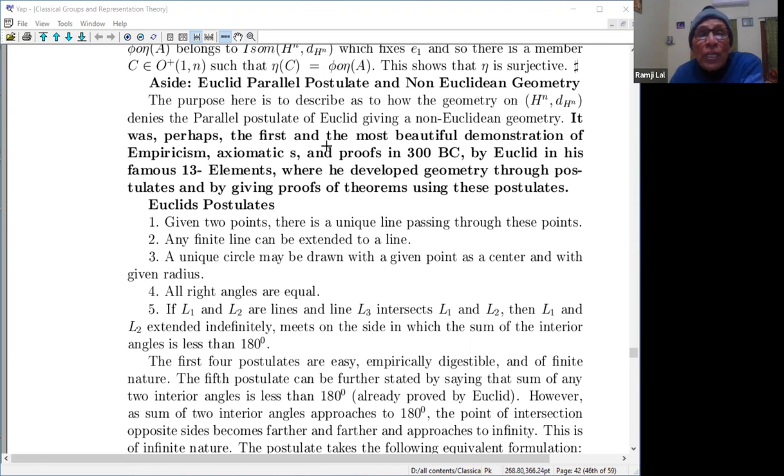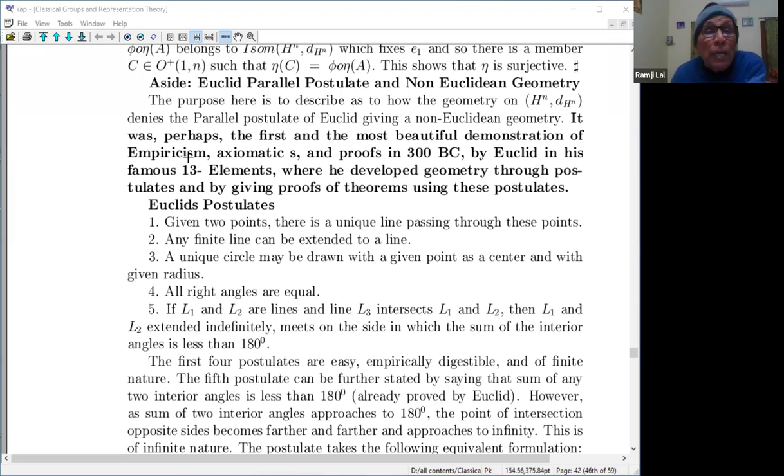It was perhaps the first and the most beautiful demonstration of empiricism, axiomatics, and proofs. How empirical observations and experiences, and the intuitions from within, how he took them together and how it prompted him to go to axiomatics. How Euclid took all of them together and went to axiomatics, developing it. And these are the main important things. He put it in the form of postulates, as axiomatics.